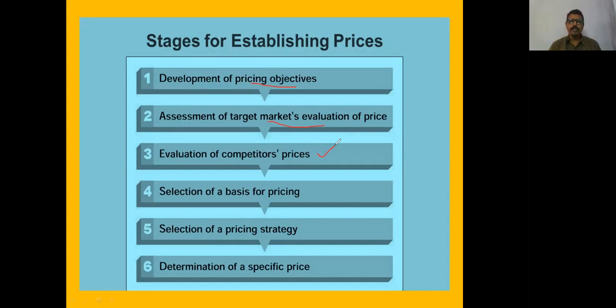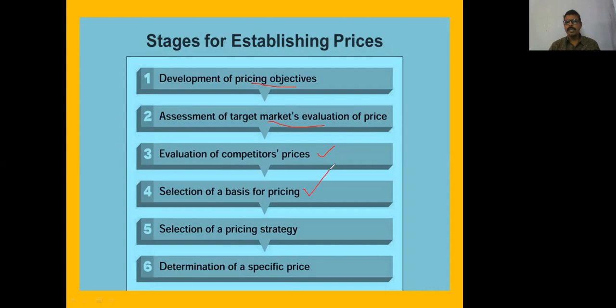Above the line pricing means pricing the products above the reach of competitors. Below the line pricing means pricing below the reach of the competitors. And at the rate pricing means pricing along with the competitors, that is, imitating the competitors in the area of price.